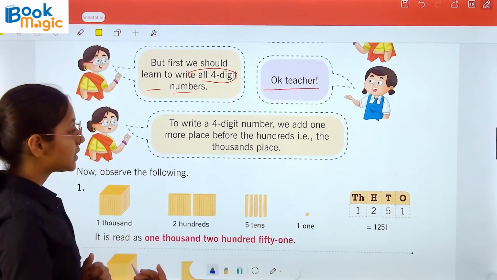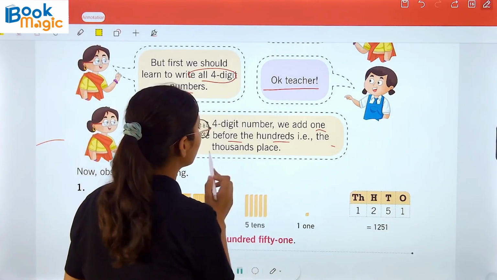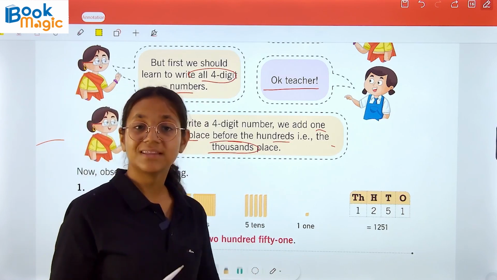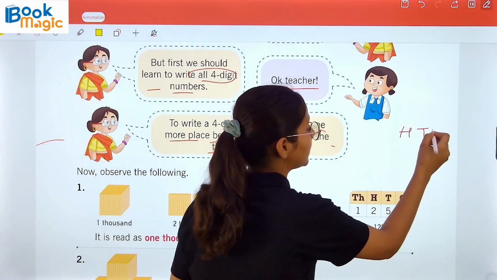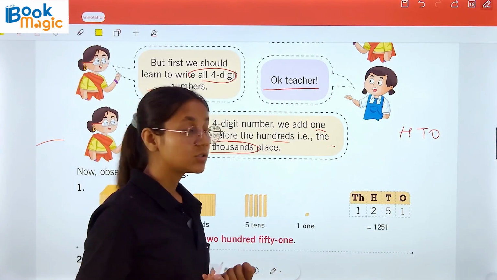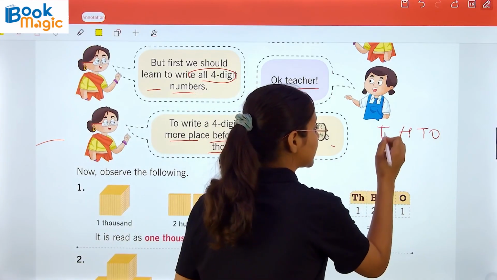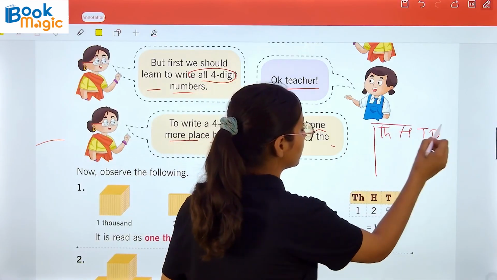To write a 4-digit number, we add one more place before the 100, the 1000 place. As we all know, in the earlier classes we used to make H, T, O places only. But now we know the concept of 1000, so we will add here TH, which refers to 1000. Now we have added one more place.